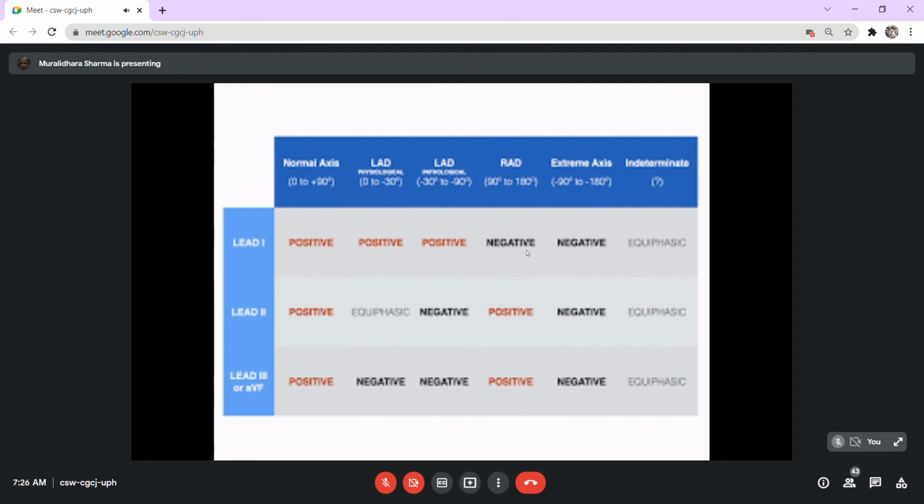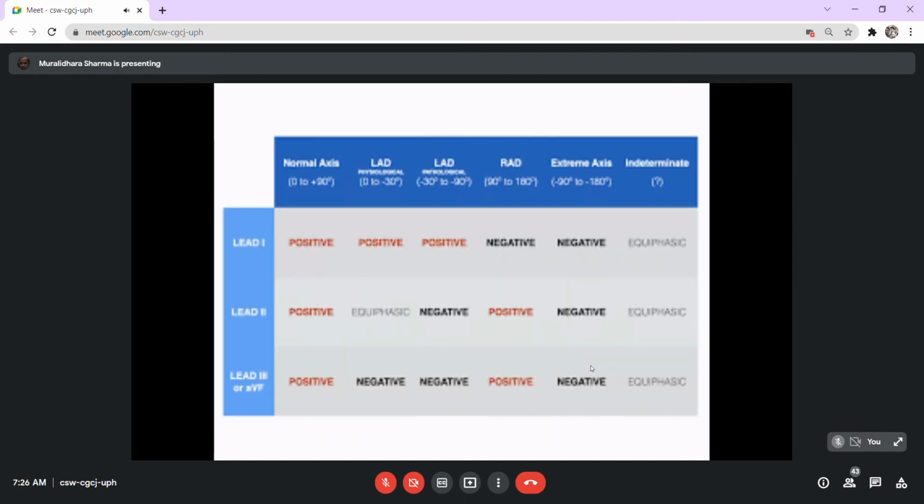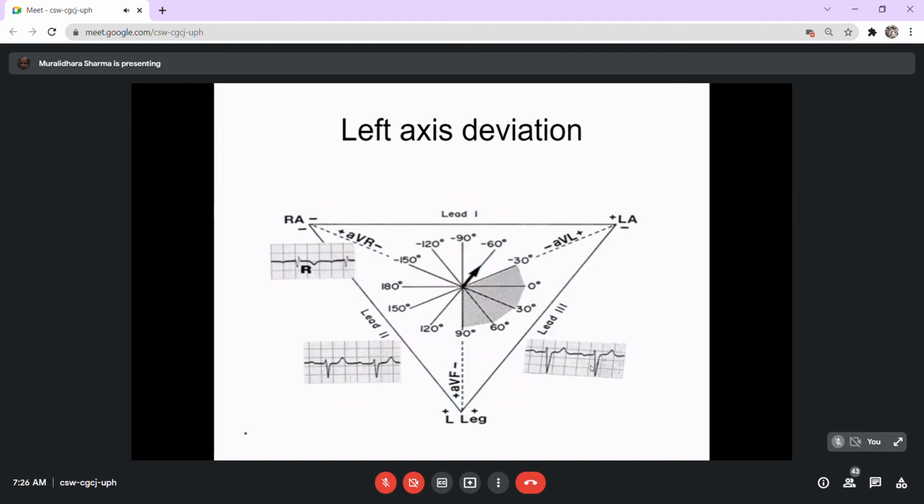Almost the same issue, everything is the same. Only thing is, either it may be easy to remember the graph or it may be easy to remember the table, but at times it may have to be learned by heart if you do not prefer to have a graph and plot. If you have a graph and plot, this kind of graph paper is available, and on that graph paper you can plot these recordings and then decide about the axis deviation, whether there is a left axis deviation or not.